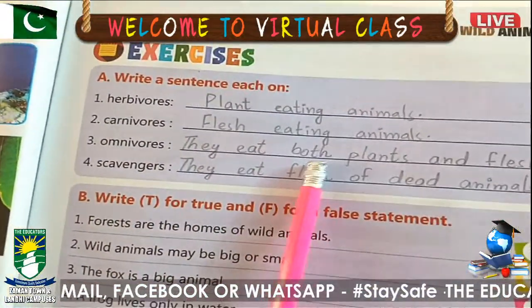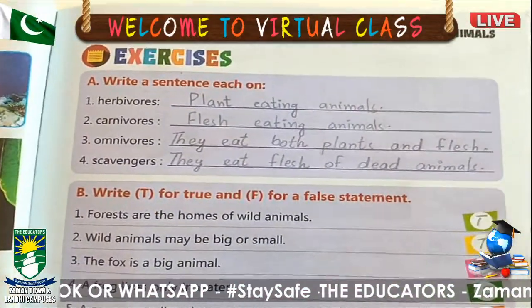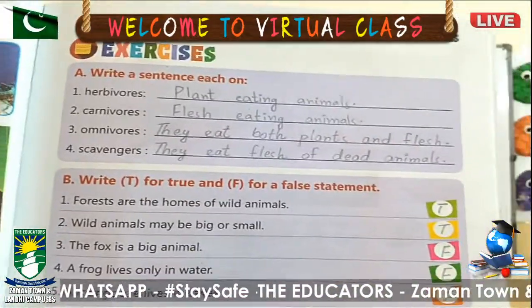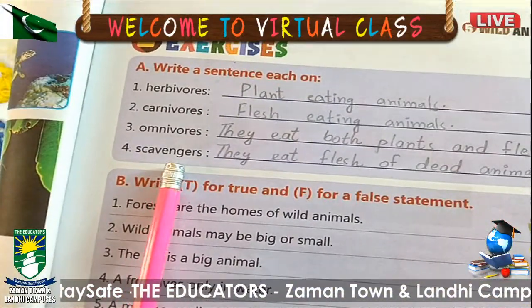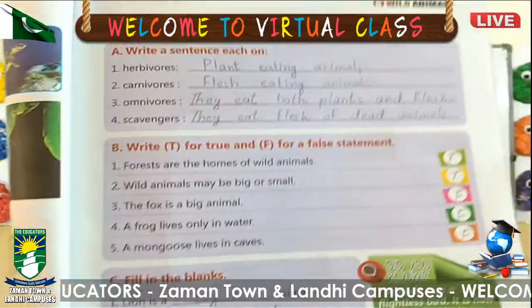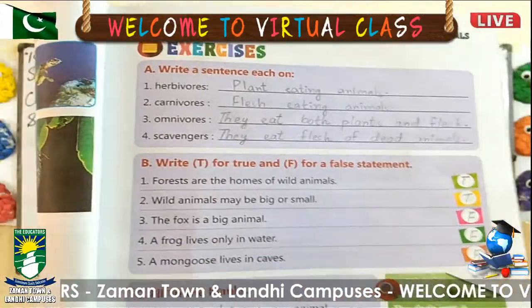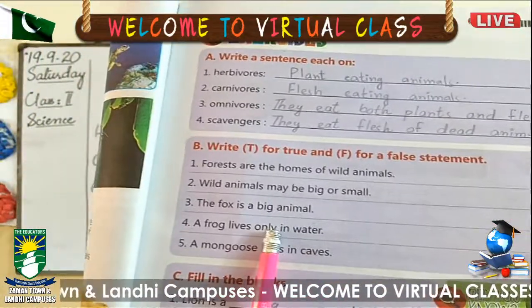They eat both plants and flesh. Number 4, scavengers. They eat flesh of dead animals. Have you done exercise A? Now let's move towards the next exercise.